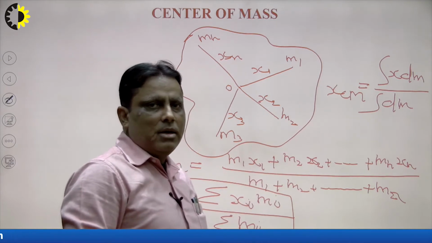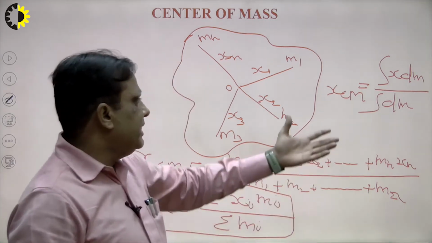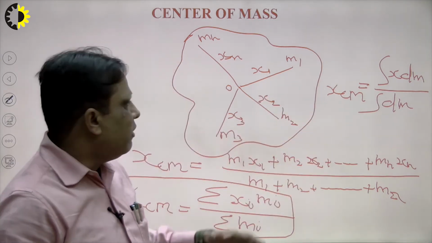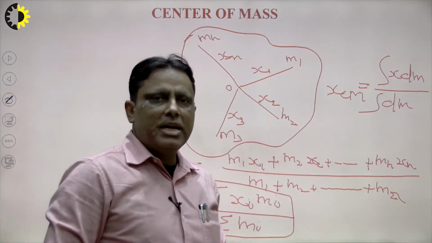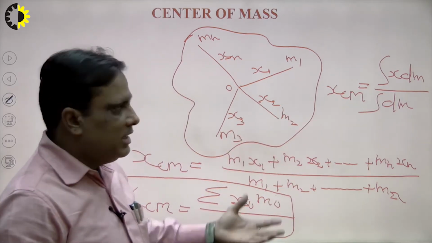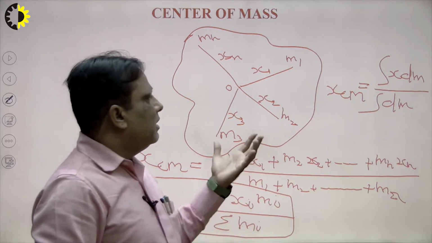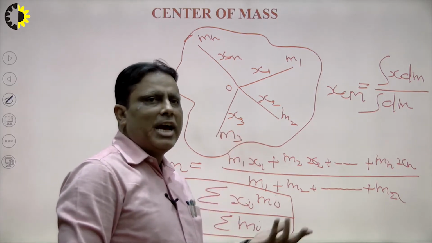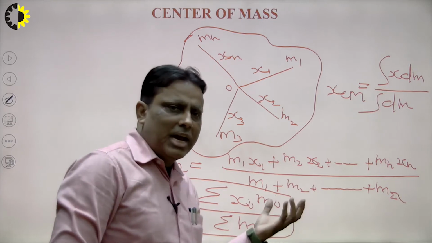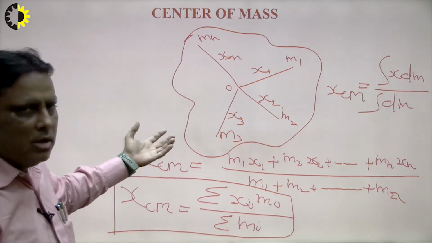If density depends on mass per unit area, then integration becomes double integration and the formula will be x dm here, right? If it is mass per unit volume, then there exists a triple integration. So in this way we can calculate the center of mass with the help of integration, with the help of summation and mathematically.